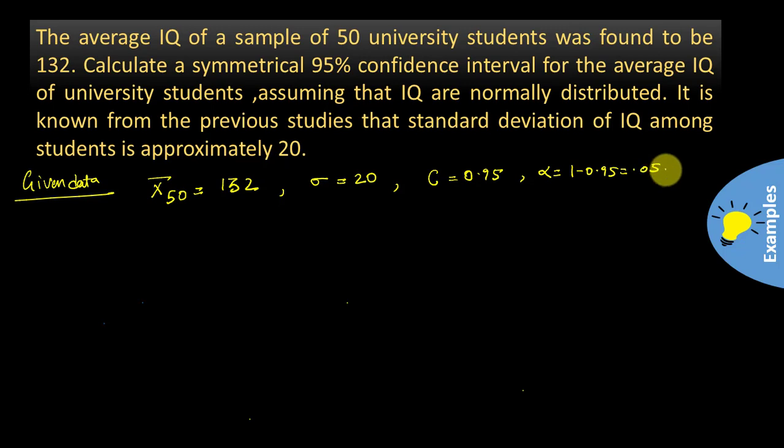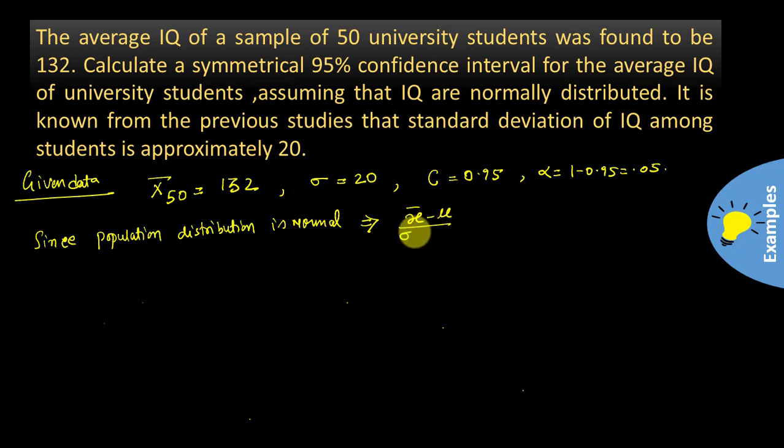Since the distribution is normal, the sampling distribution of the sample mean follows the normal distribution, and the z statistic, that is x bar minus mu divided by sigma over root n, follows the standard normal distribution.